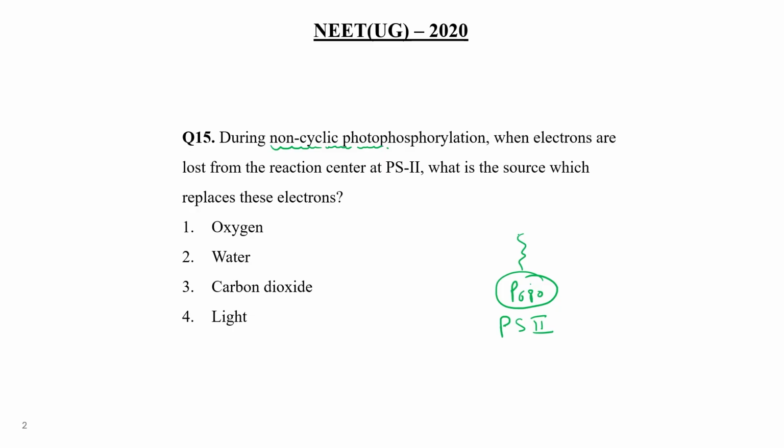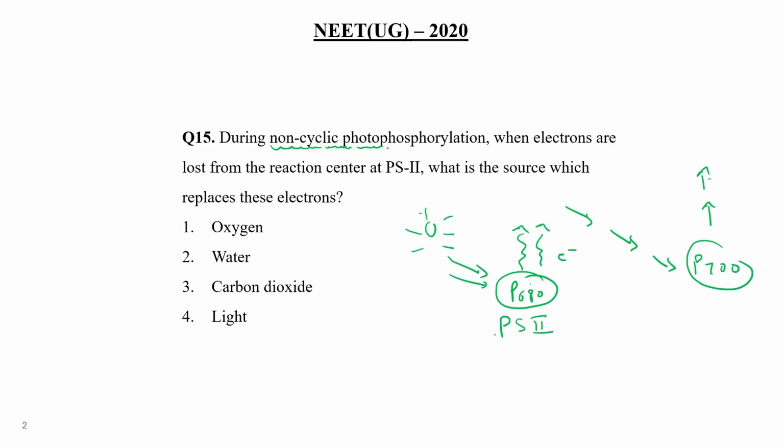Electrons are lost because of light. Electrons move from the ground level to the excited level, and through various carrier molecules move towards the P700 site, and that's why it is known as the Z scheme.